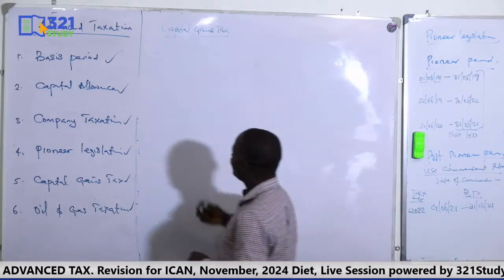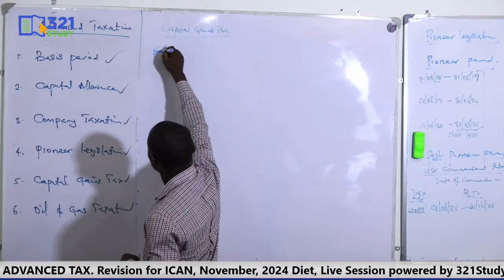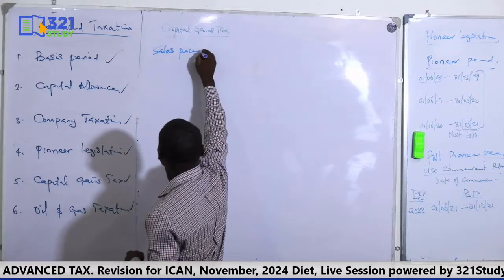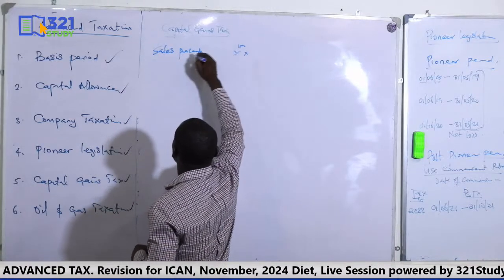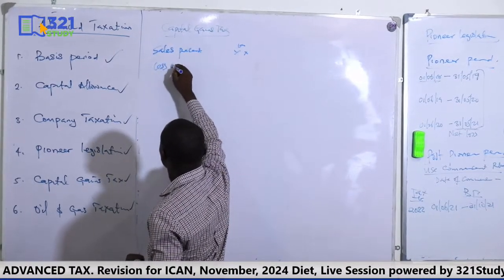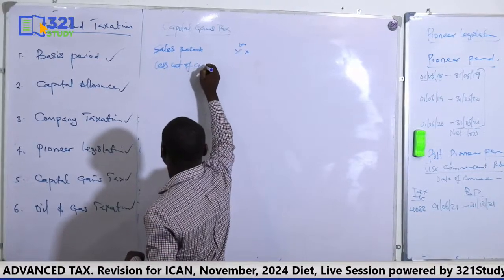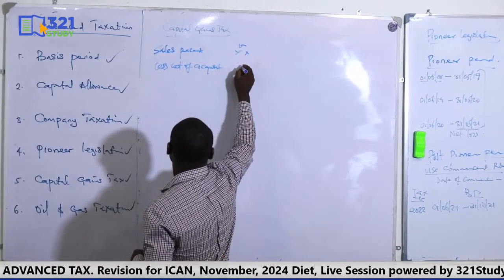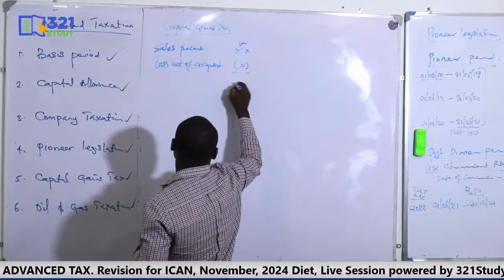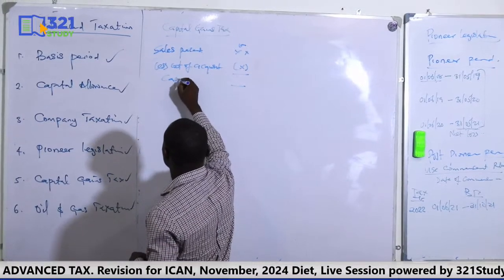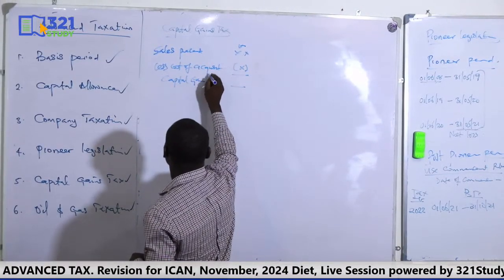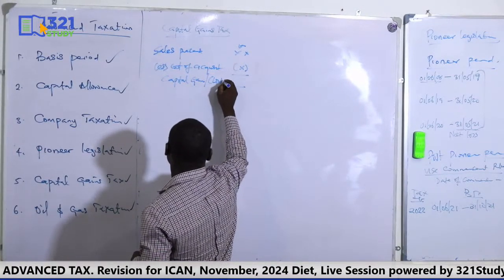Now, how do we compute capital gain? Just simple calculation. You say sales proceed of the assets less cost of acquisition. So the sales proceed minus the cost of acquisition. That's what gives you either capital gain or capital loss if negative.